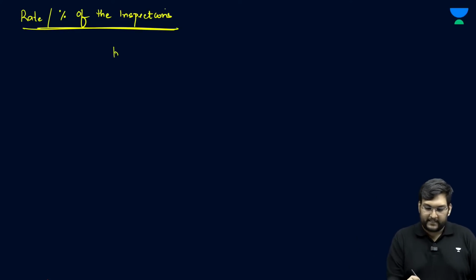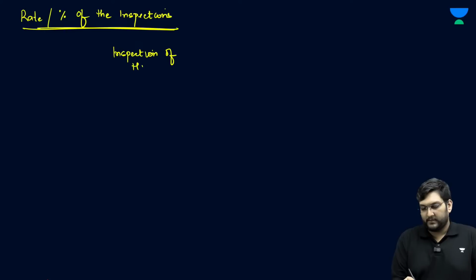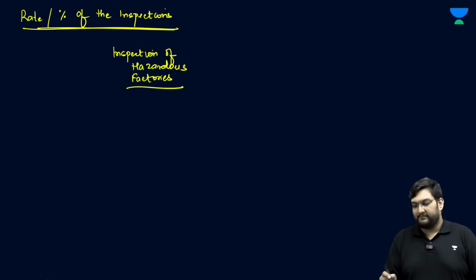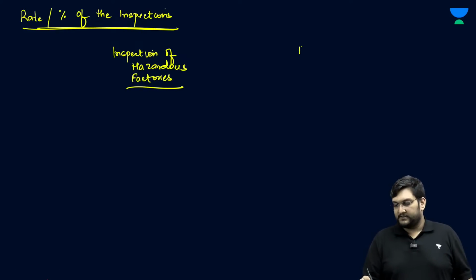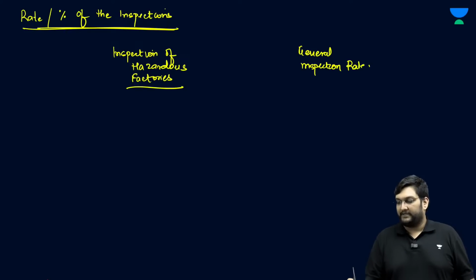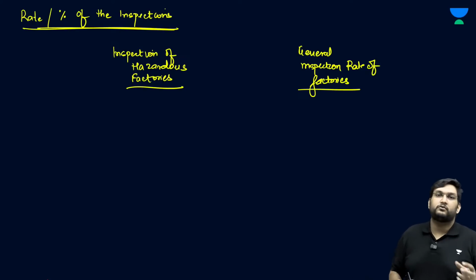One is the inspection of hazardous factories, and the second one is general inspection rate of factories.